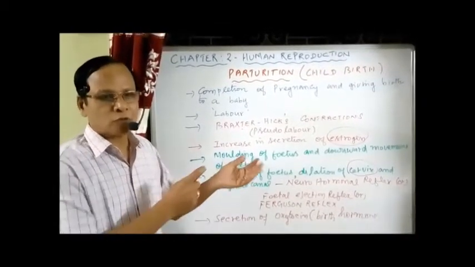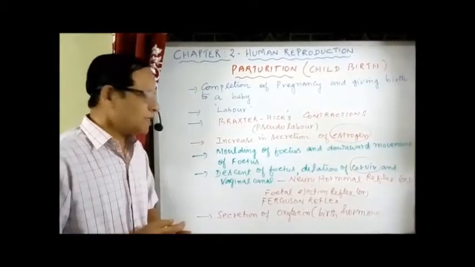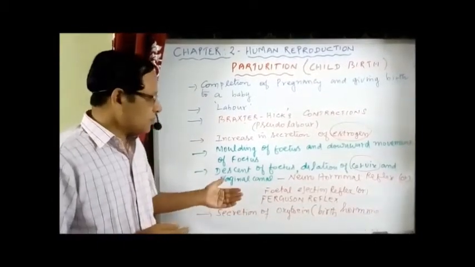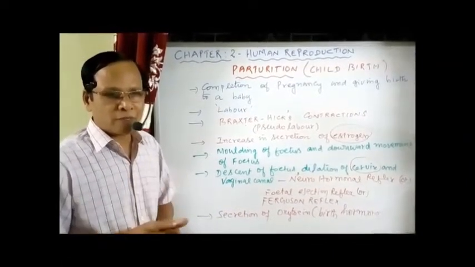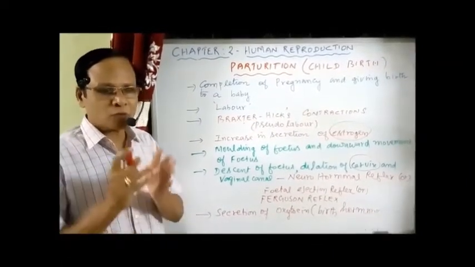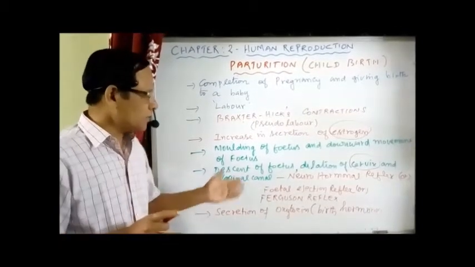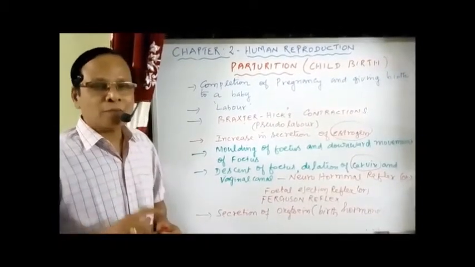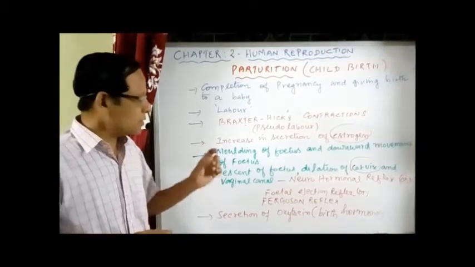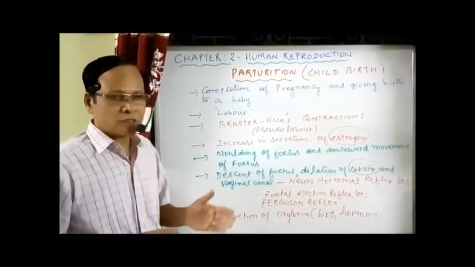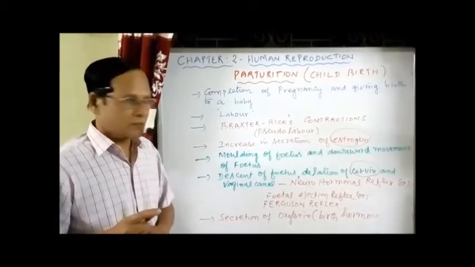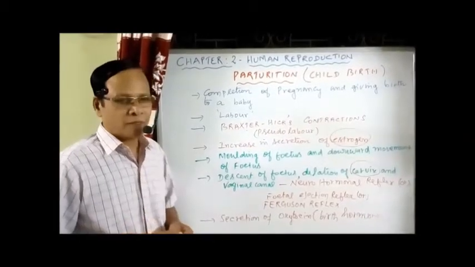Sometimes it is oriented towards one direction. In such cases, we need a surgical removal of the baby. Surgery is made through the abdomen and also through the uterus to take out the baby. This is called abdominal delivery, while normal delivery is called vaginal delivery.